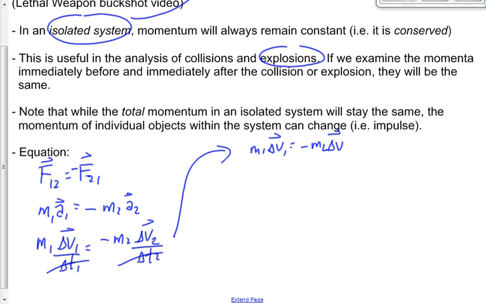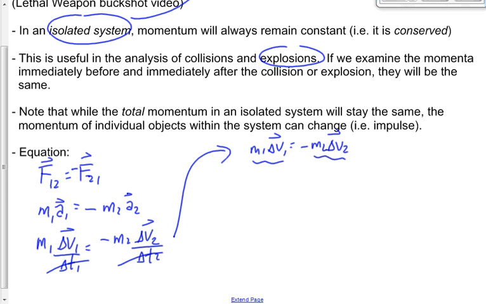I want you to take note of this before we go any further with it. m times delta v is equal to what? We've already done this: delta p, impulse, right? So we're going to say the impulse on number 1 is equal and opposite to the impulse on number 2, and that should make sense, right? If object number 1 gains 10 units of momentum, then object number 2 has to lose 10 units of momentum in order to keep the total momentum the same.